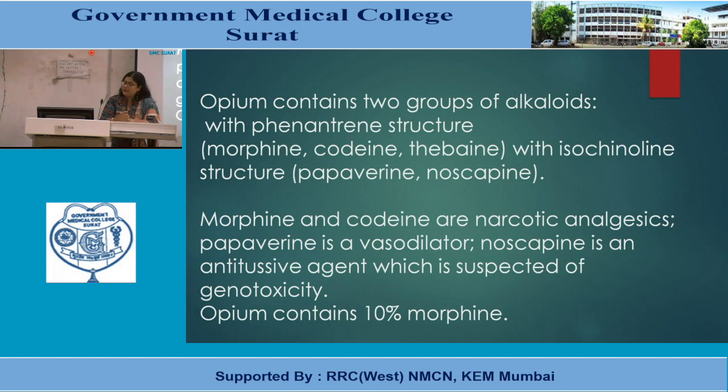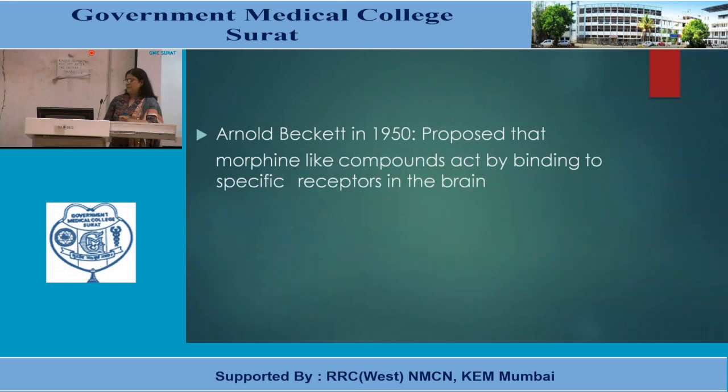Noscapine is an antitussive agent which is suspected of genotoxicity. Opium contains 10% of morphine. In 1950, Arnold Beckett proposed that morphine-like compounds act by binding to specific receptors in the brain.